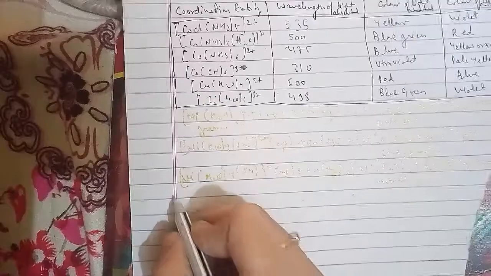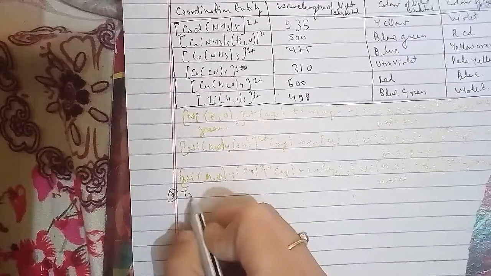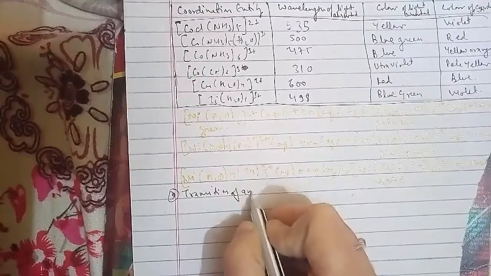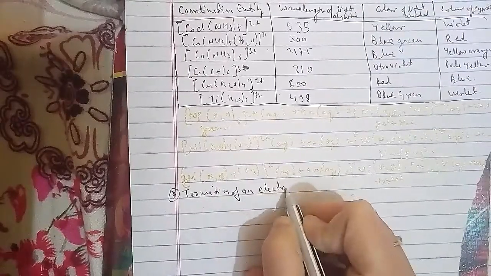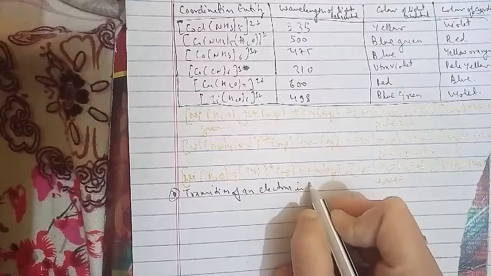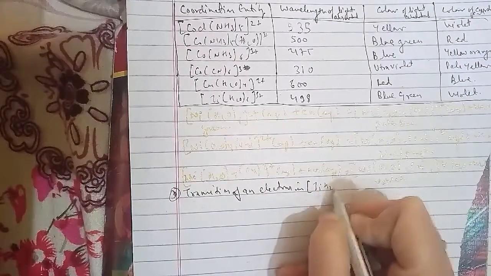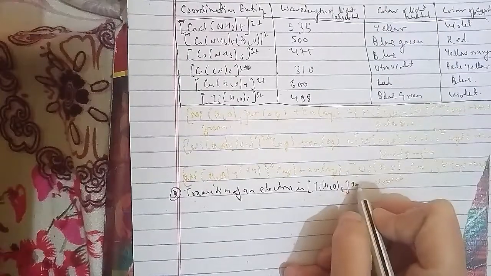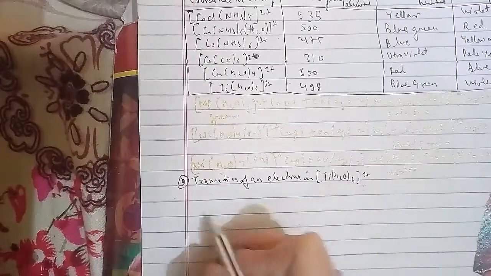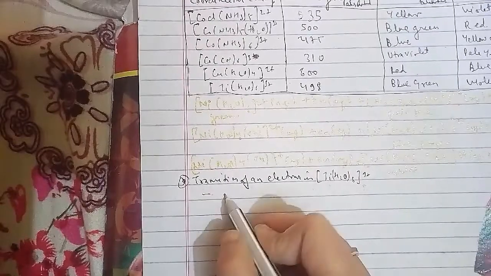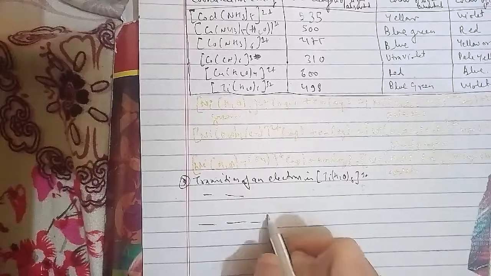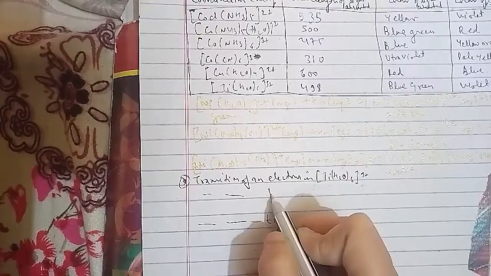On the same case here, we have t2g as the ground state, and this is your excited state.